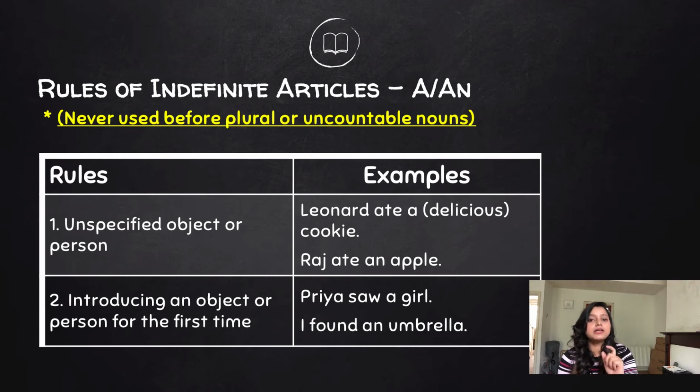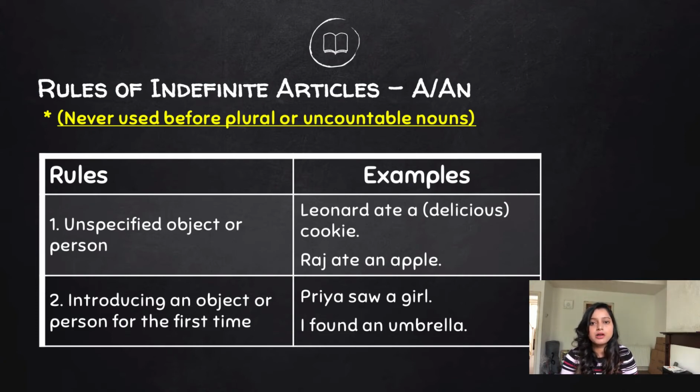Now the girl has already been introduced to you. If I say another sentence about the girl, you do not need to know who the girl is because the girl has already been introduced to you. For example, Priya saw a girl, the girl was very tall, right? So it's only when I introduce the girl to you for the first time that I use the indefinite article a.